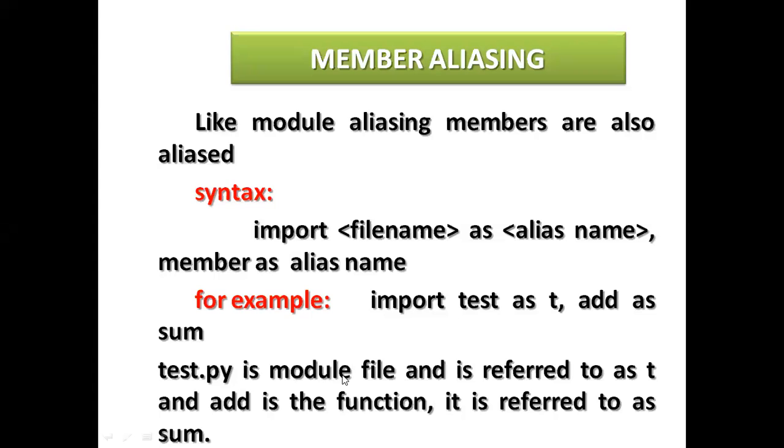So test.py is a module file which you can create and store as a module file, and it is referred to as T. T is a temporary name given to it. And add is the function. Here it is referred to as sum. Sum is the reference name. Add is a function for addition. So you can use any different name here. This is called member aliasing.